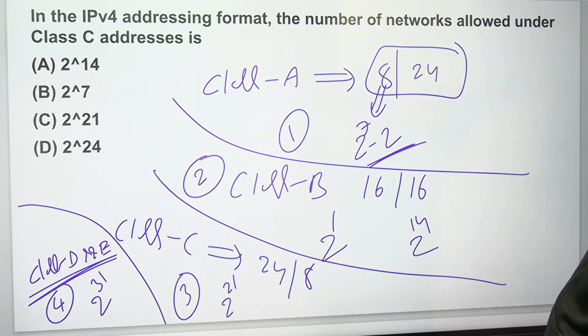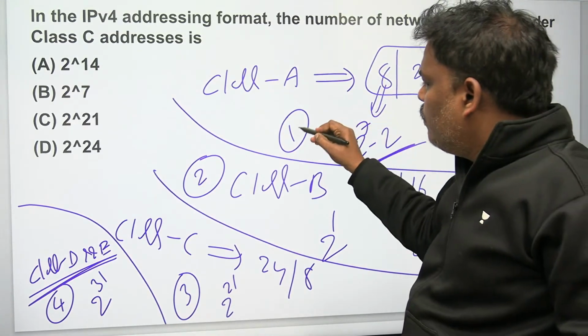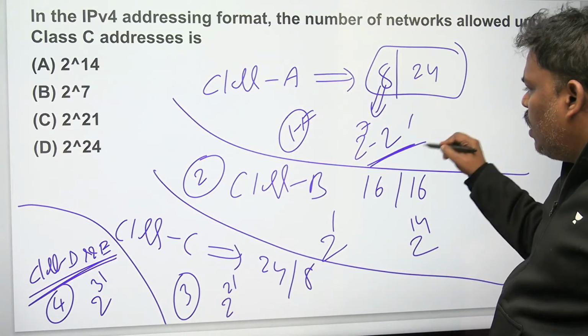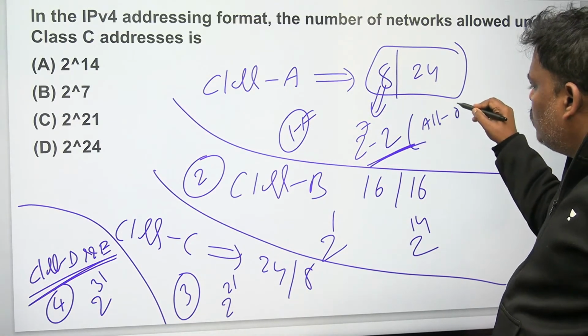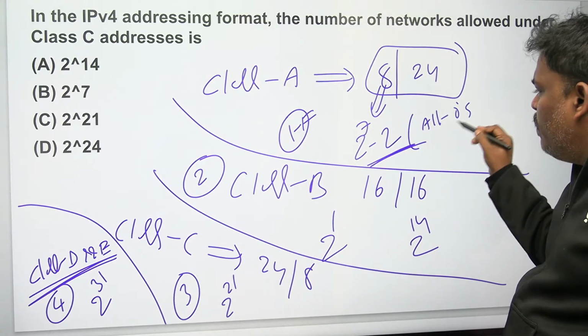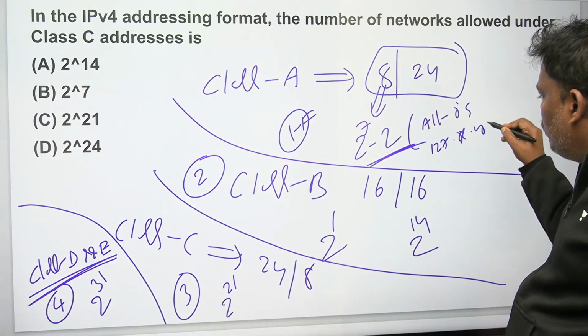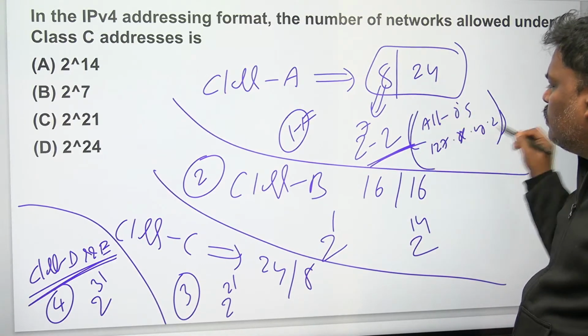In the IPv4 addressing format, the number of networks allowed under class A: 1 bit is fixed, so the remaining is 7, 2 power 7. But here, all zeros and the loopback address have to be removed.